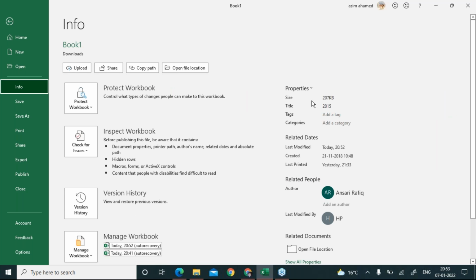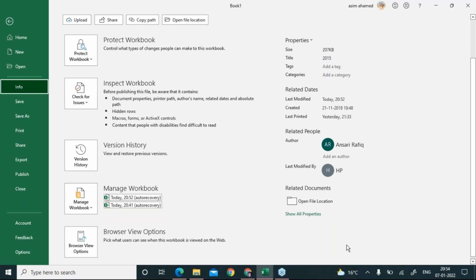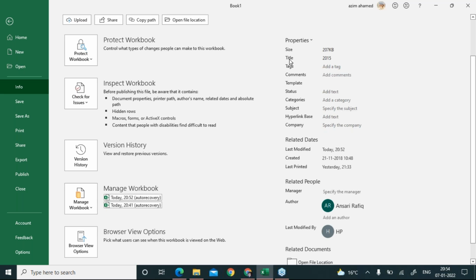When you click on Info, this page will open. Now use the scroll bar, take it down, and there is Show All Properties. If you click it, you can see the title inside the properties. You have to write 2015 here. That's it. Hope this is making sense now.